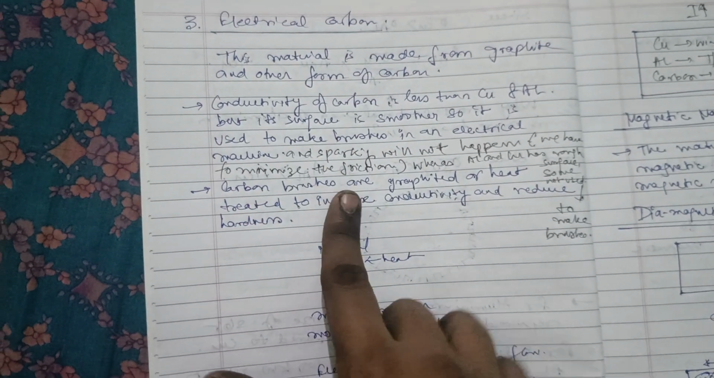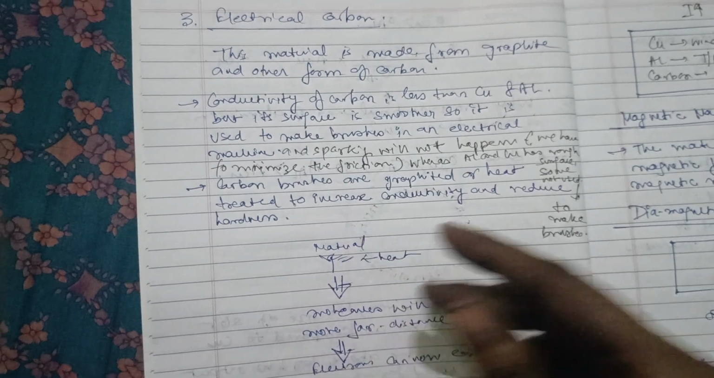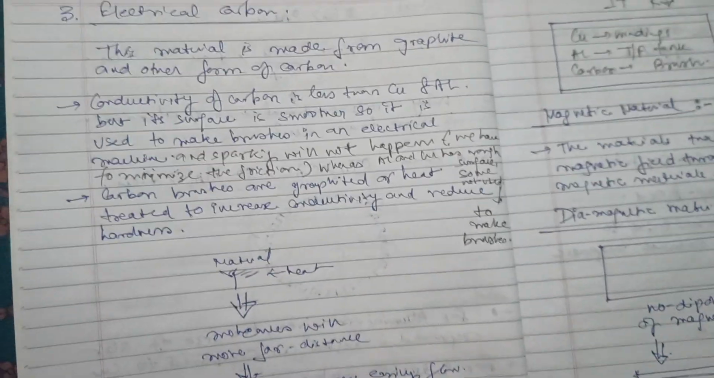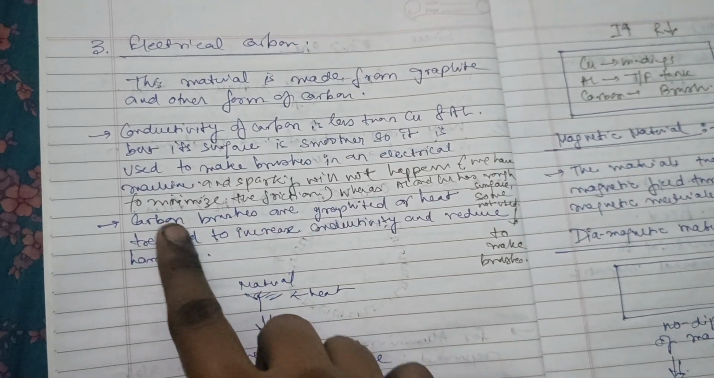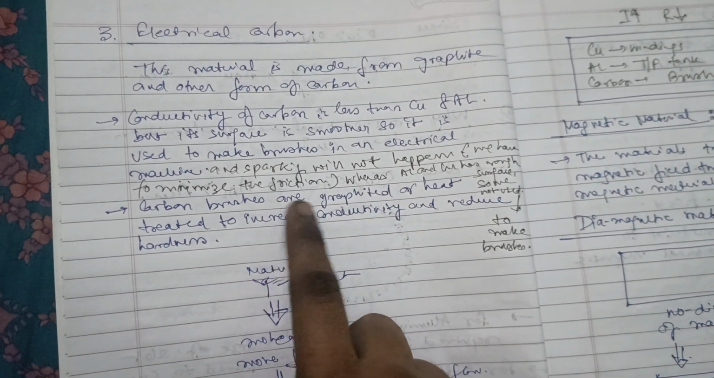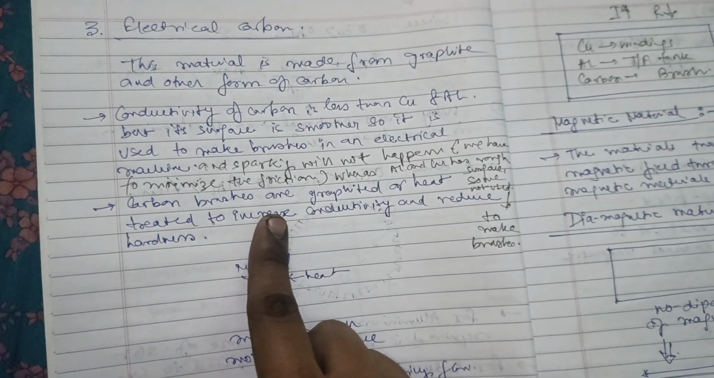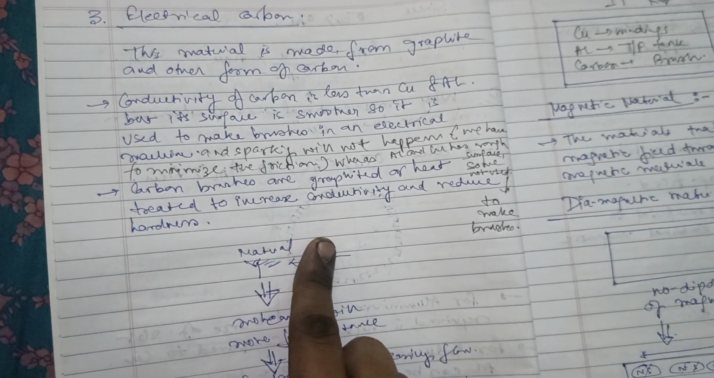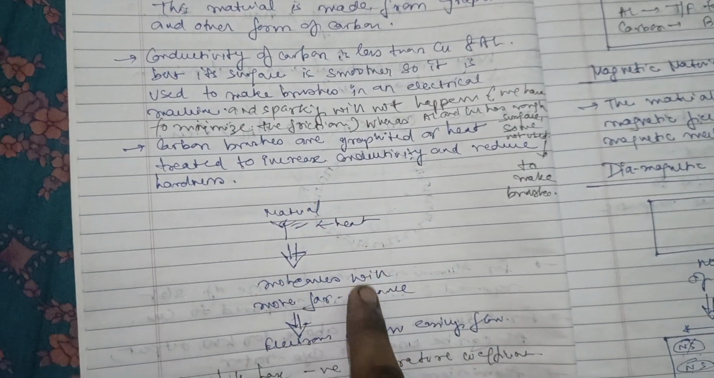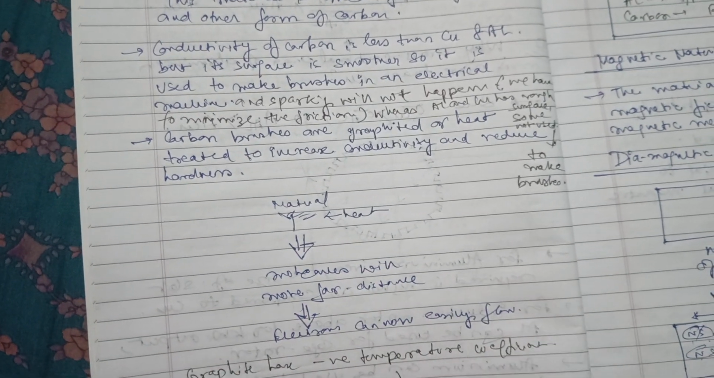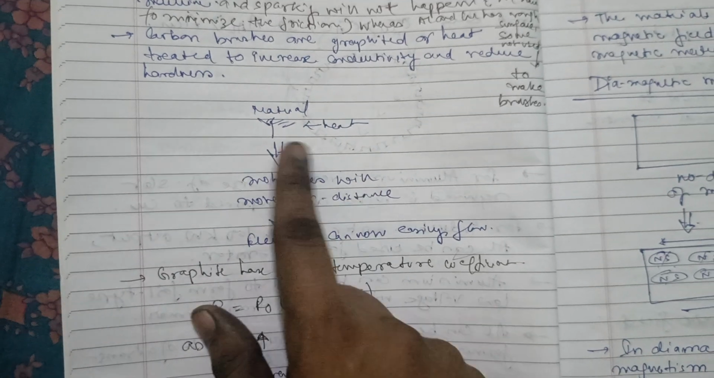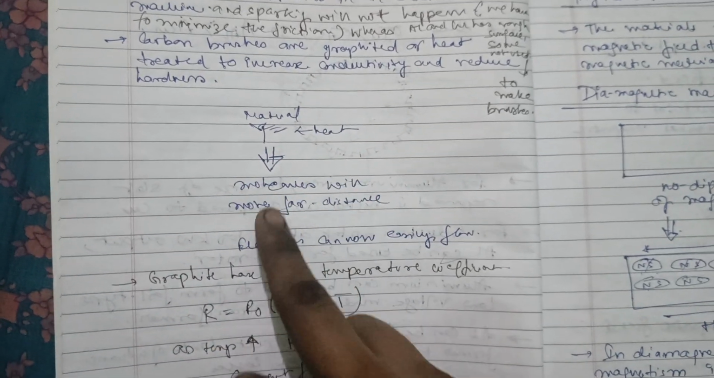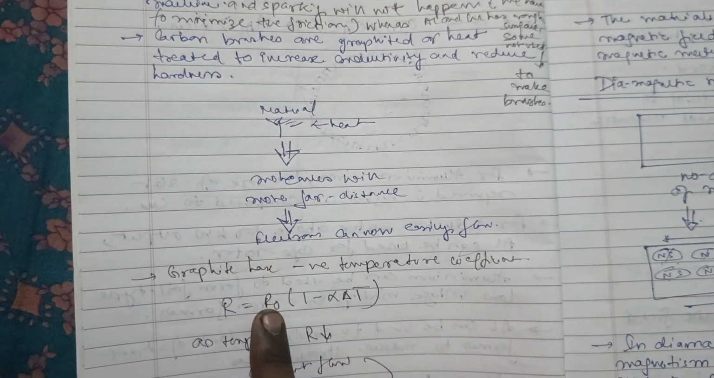Carbon brushes are graphited or heat treated. Why? To increase the conductivity and reduce the hardness. If we heat the material, the molecules will move farther apart and electrons can easily flow in it. So we can increase the conductivity of carbon by the heat treatment method.